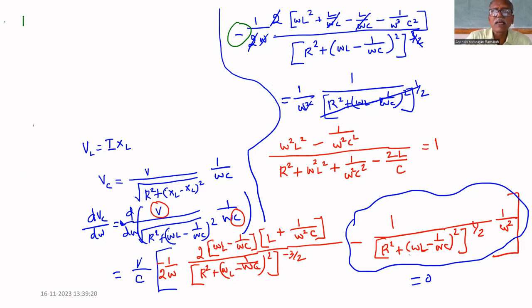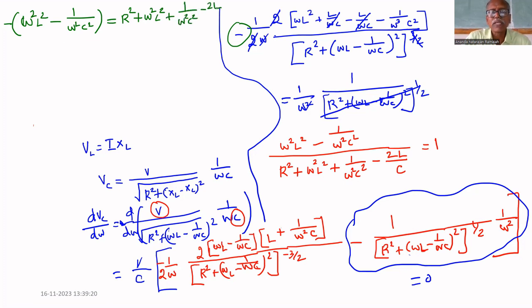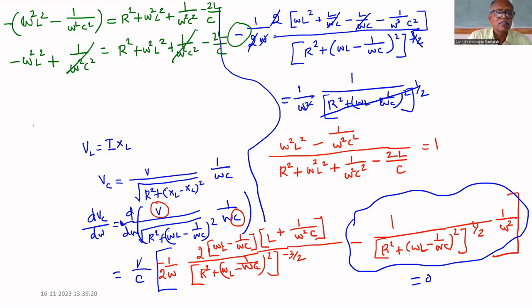If you bring this omega to the right hand side, what you will get? Minus of omega square L square minus 1 by omega square C square equal to R square plus, if you expand this, R square plus omega square L square plus 1 by omega square C square minus 2L divided by C. So if you bring this inside, what you will get is minus omega square L square plus 1 by omega square C square equal to R square plus omega square L square plus 1 by omega square C square minus 2L by C. These two getting cancelled.